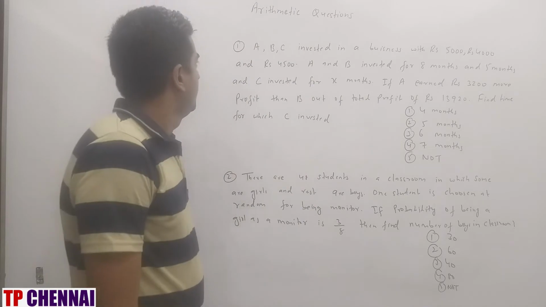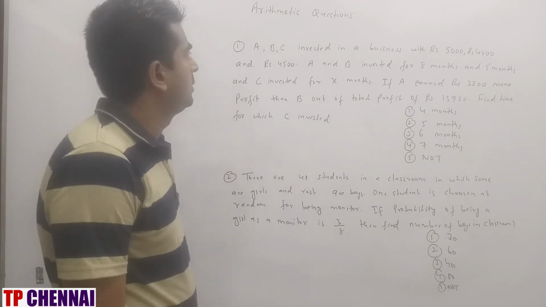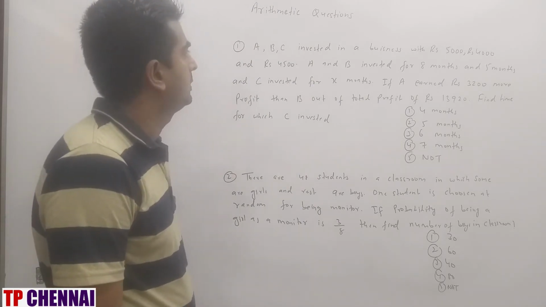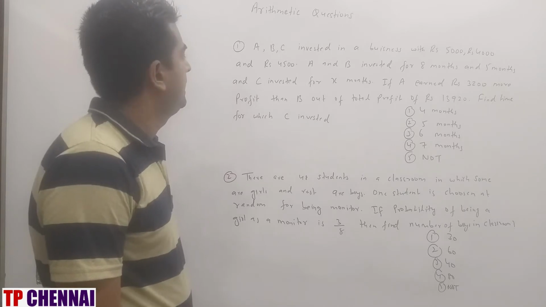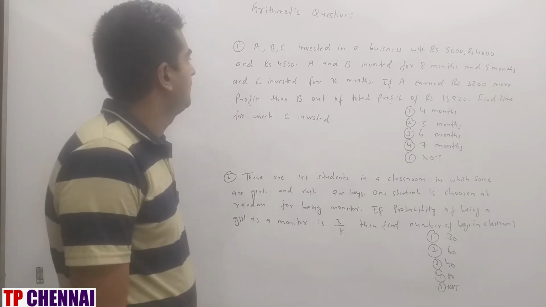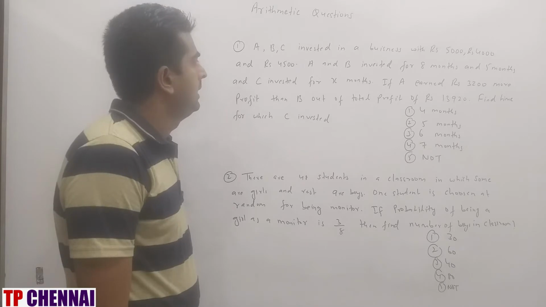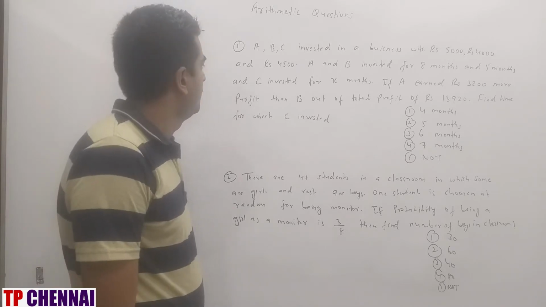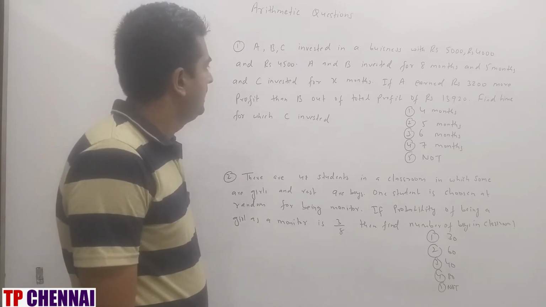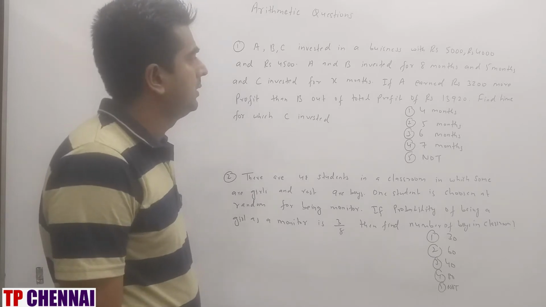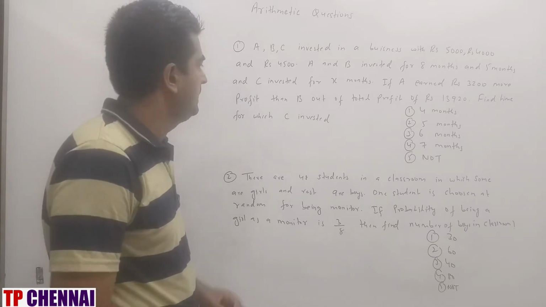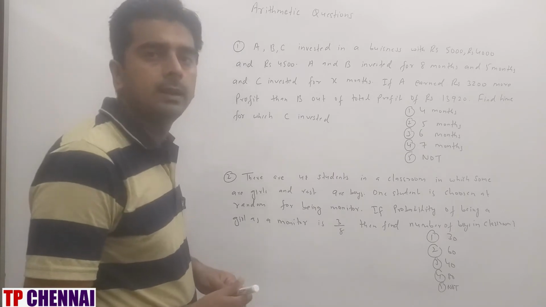First one: A, B and C invested in a business with rupees 5,000, rupees 4,000, rupees 4,500. A and B invested for 8 months and 5 months and C invested for X months. If A earned rupees 3,200 more profit than B, out of total profit of rupees 13,920, find the time for which C invested. So they are asking to calculate the time period of C.